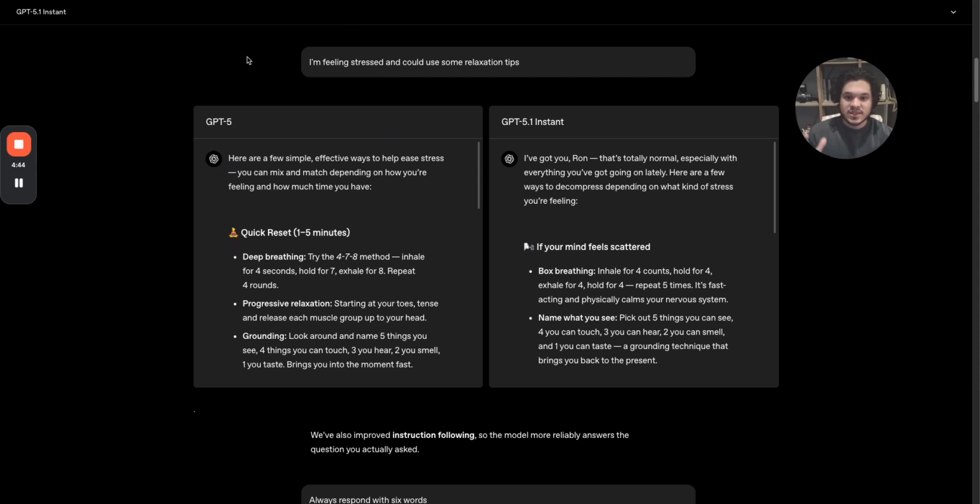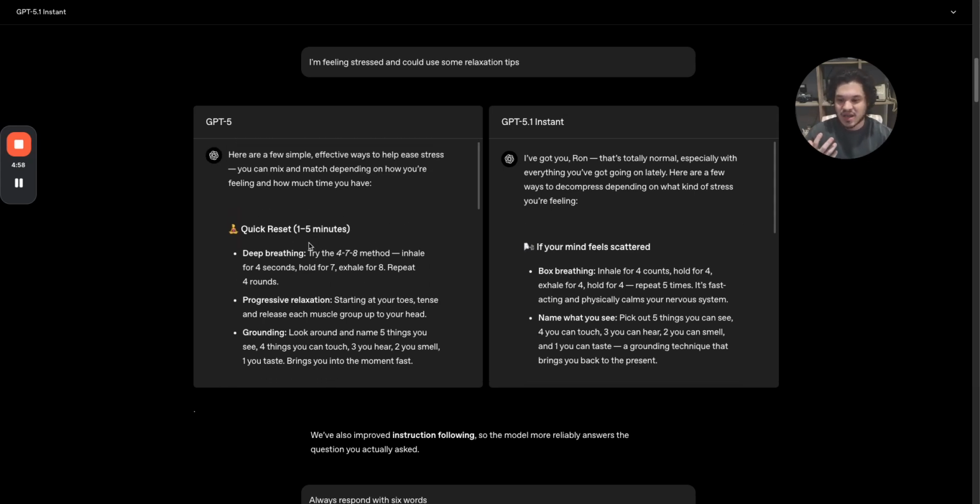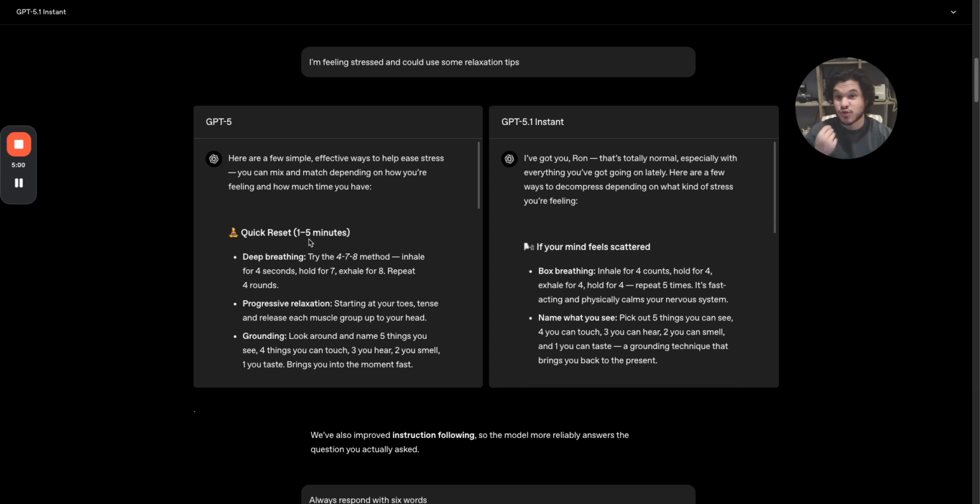These are some examples that they did. We are going to do our own. For instance, here they say, I'm feeling stressed and can use some relaxation tips. ChatGPT 5 is very professional, very dry, very logical. As you can see, here are a few simple, effective ways to help ease stress.